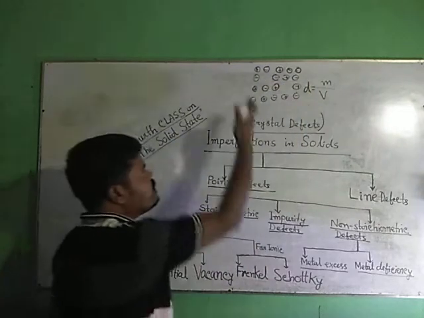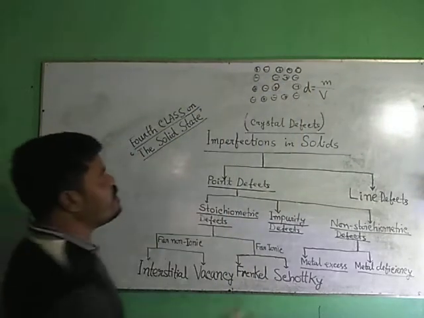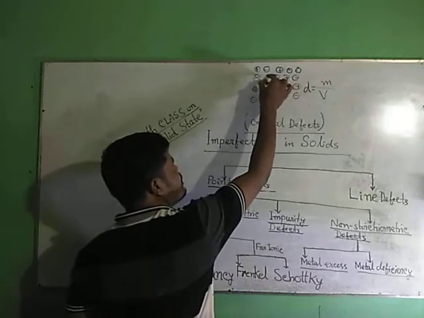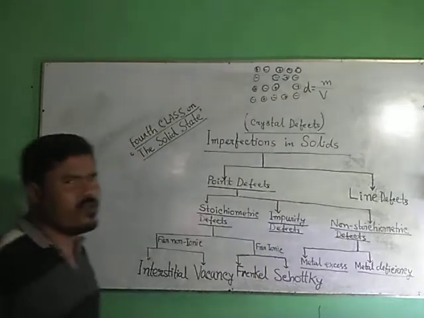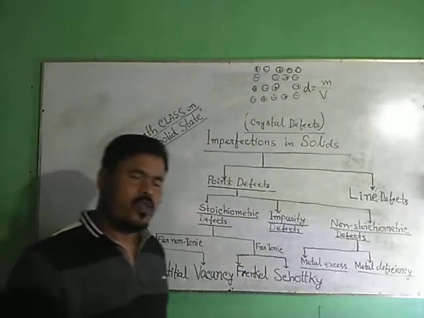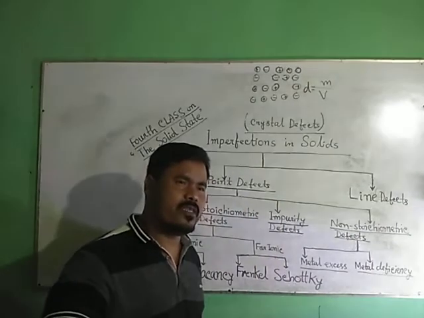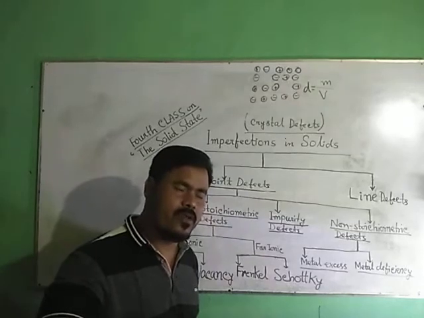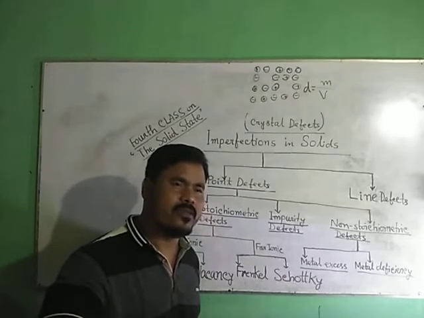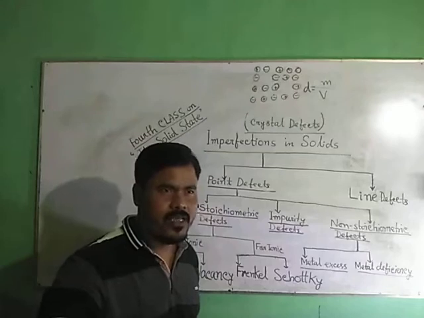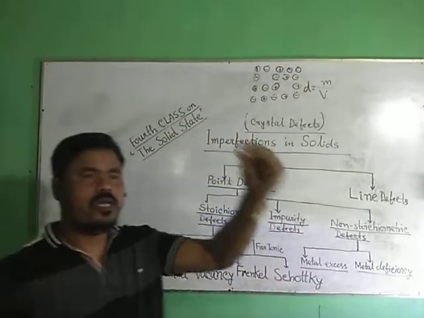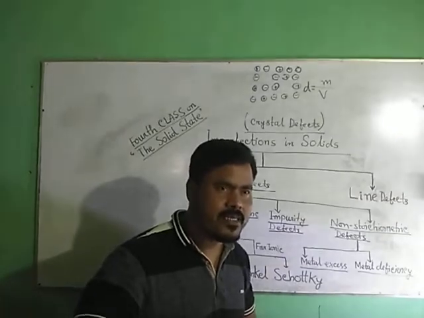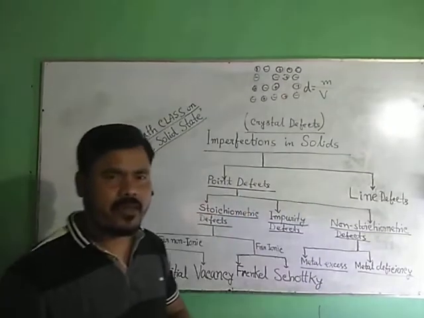What ions are missing? One cation is removed, one anion is removed. I am following a definite rule. Though ionic solids contain ions, yet they are neutral. What is the reason? Because of equal positive and negative charge contained by the cations and anions.